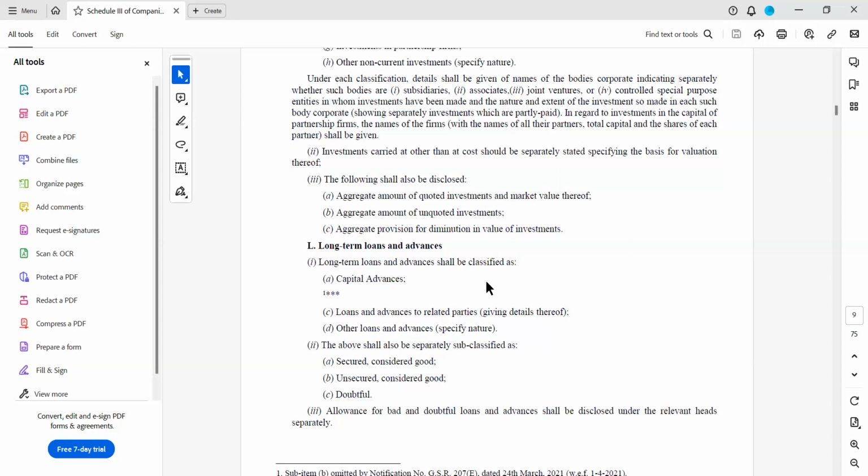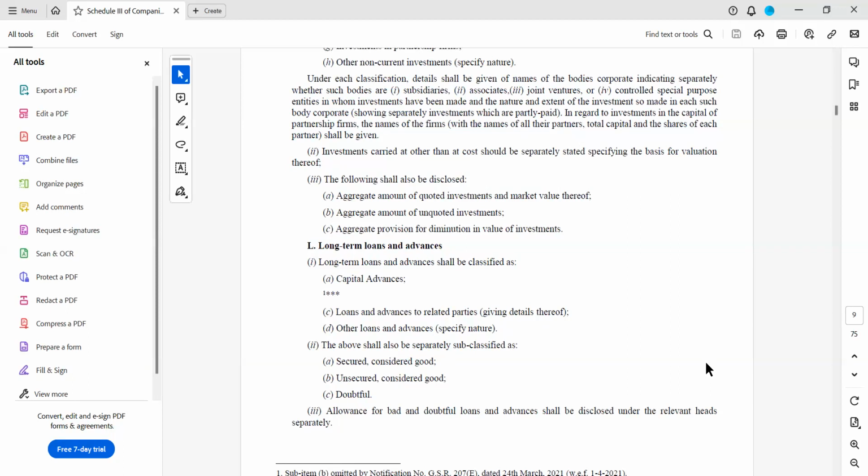If there are any advances given to related parties, and it is long-term in nature, that is, if it is not repayable on demand, then it becomes long-term. Whenever there are related party advances, you should verify the agreement, because you have to see what the conditions are.